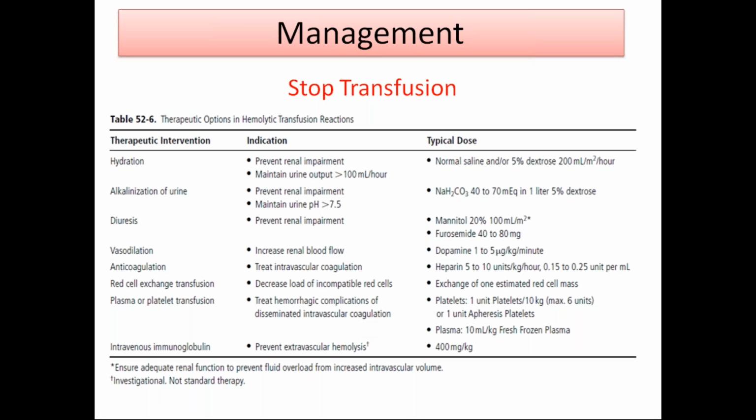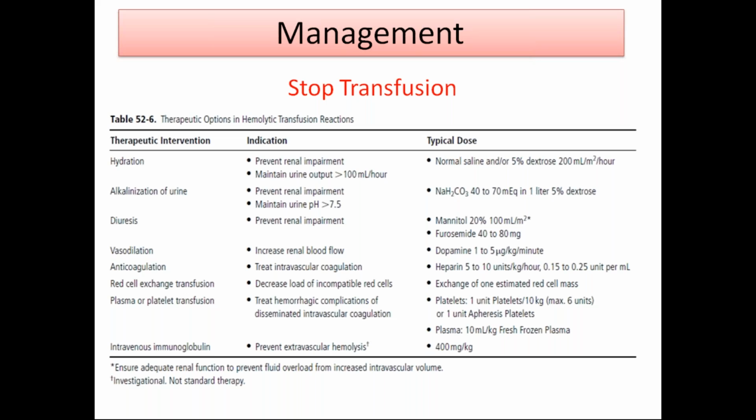So, what is the immediate management? When you see any transfusion reaction, we should stop the transfusion. Then immediately therapeutic interventions include hydration to prevent renal impairment and to maintain urine output greater than 100 ml per hour, with normal saline and/or 5% dextrose at 200 ml per meter square per hour. Then alkalization of urine to prevent renal impairment and to maintain urine pH greater than 5.